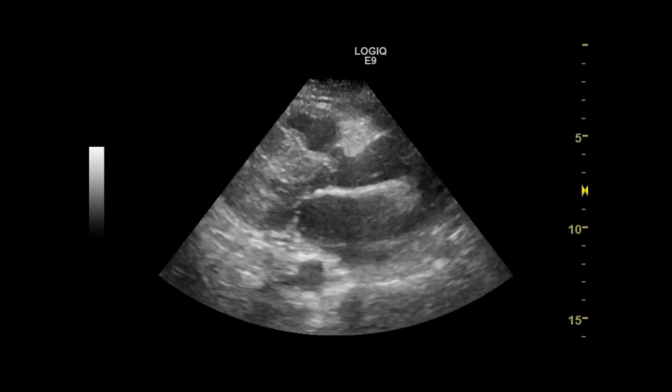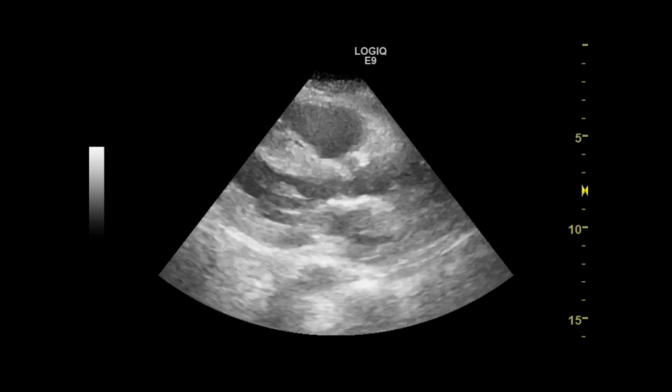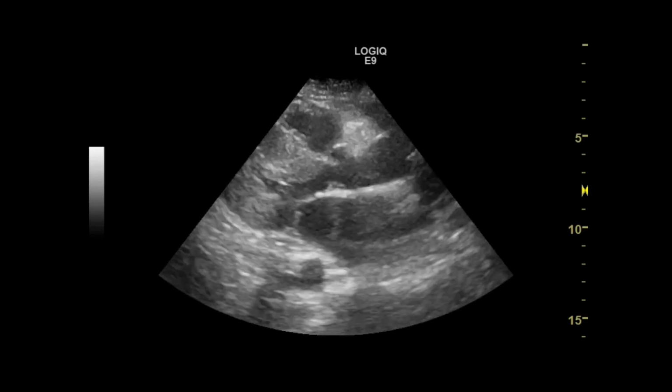It is a female patient, 60 years old, who came with shortness of breath and lower limb edema, and echo showed dilated ventricle with abnormal wall motion.